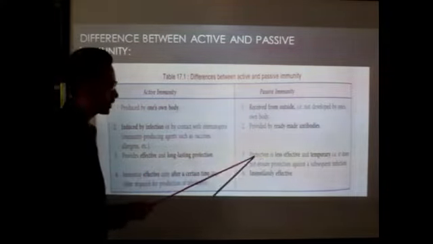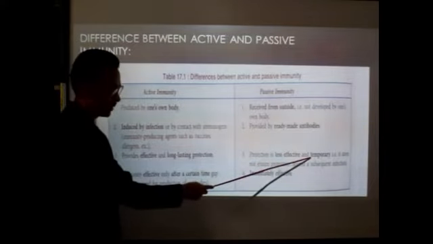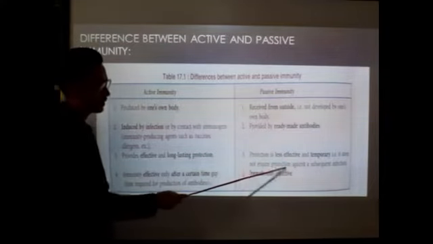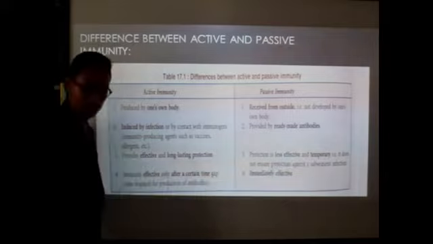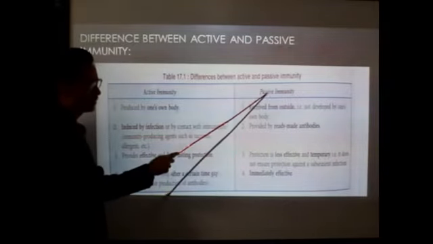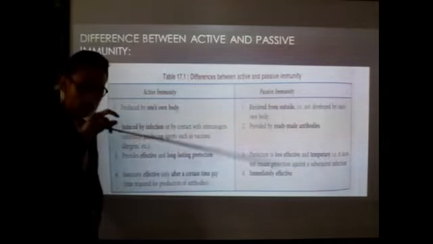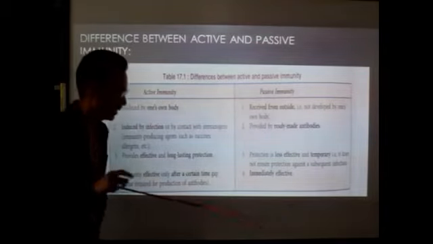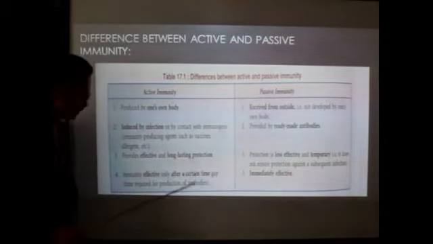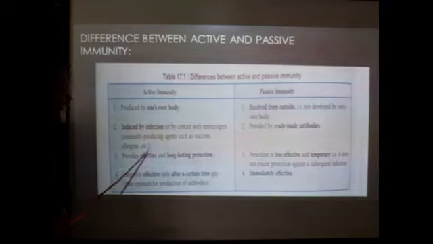Passive immunity protection is less effective and temporary. It does not ensure protection against subsequent infection. Passive immunity provides protection just for a short period of time and is less effective and temporary. But active immunity is long-lasting and very effective with the formation of memory cells.